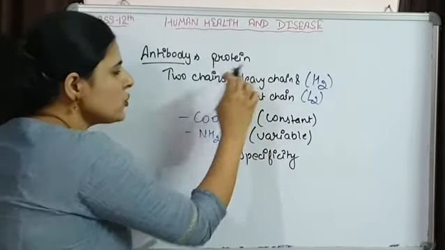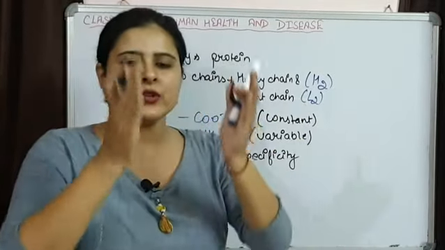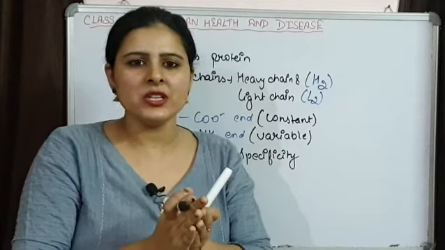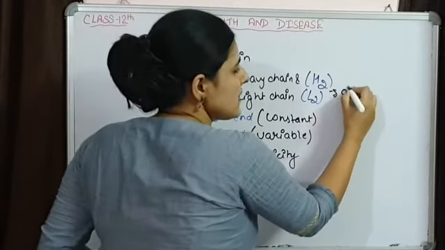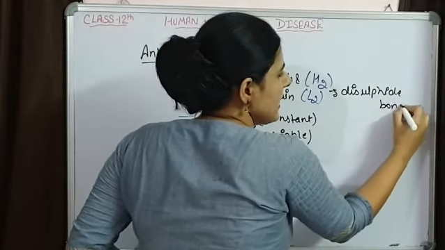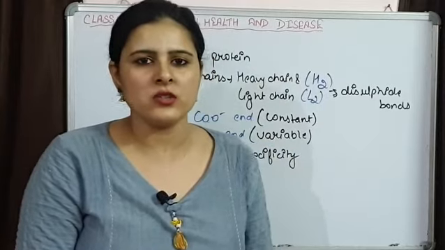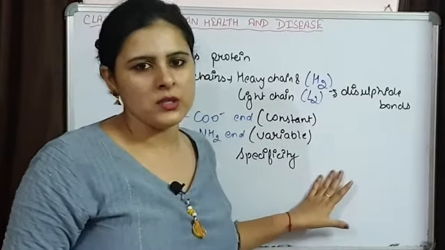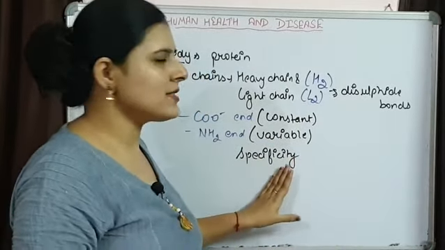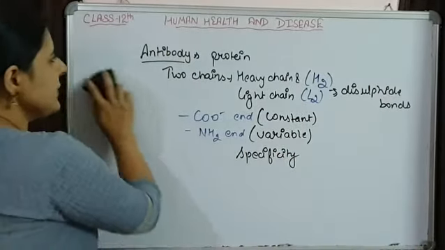And these two chains, the heavy and light chains, are combined, or interacting with each other, with the help of disulfide bonds. These disulfide bonds help in the stabilization of the structure of antibodies. So let's arrange these things in a simple diagram to understand the structure of antibodies.